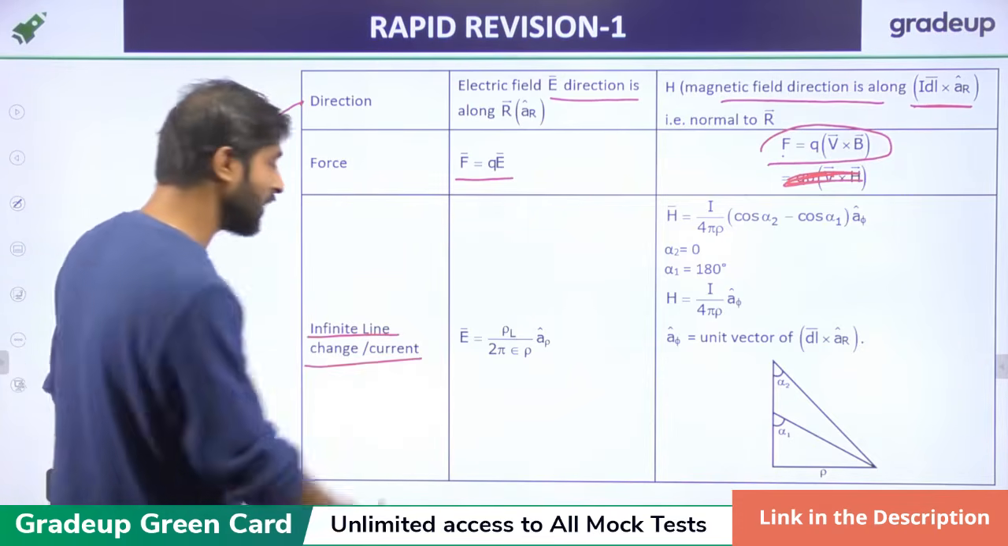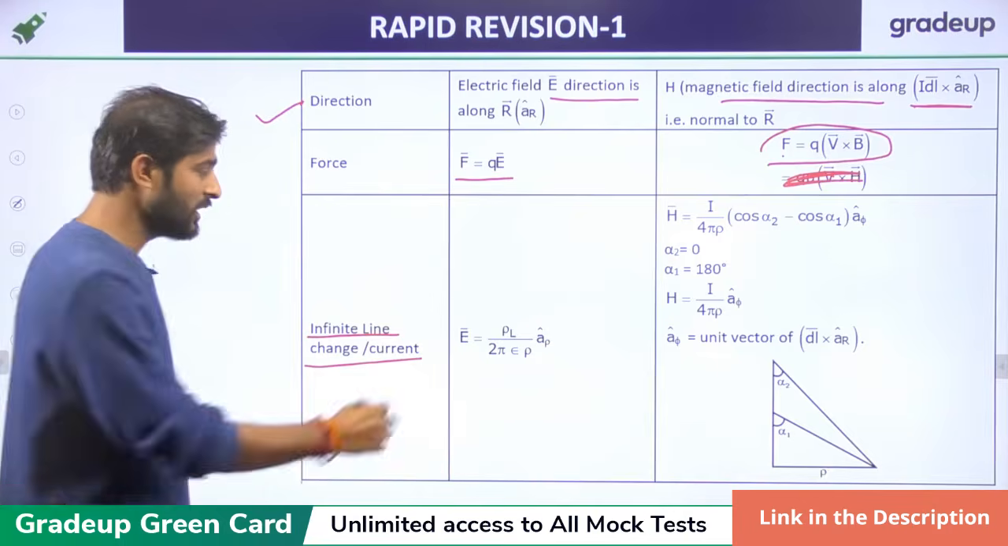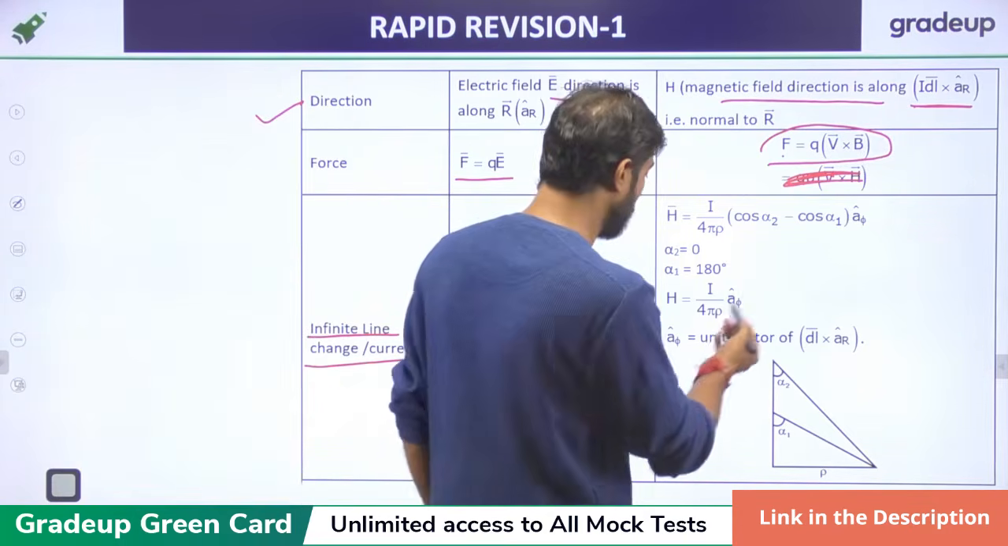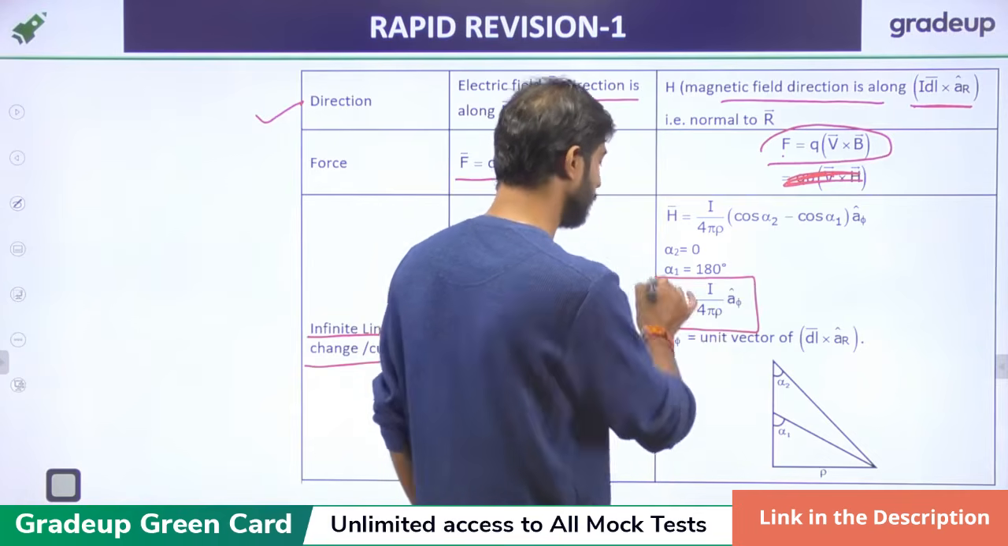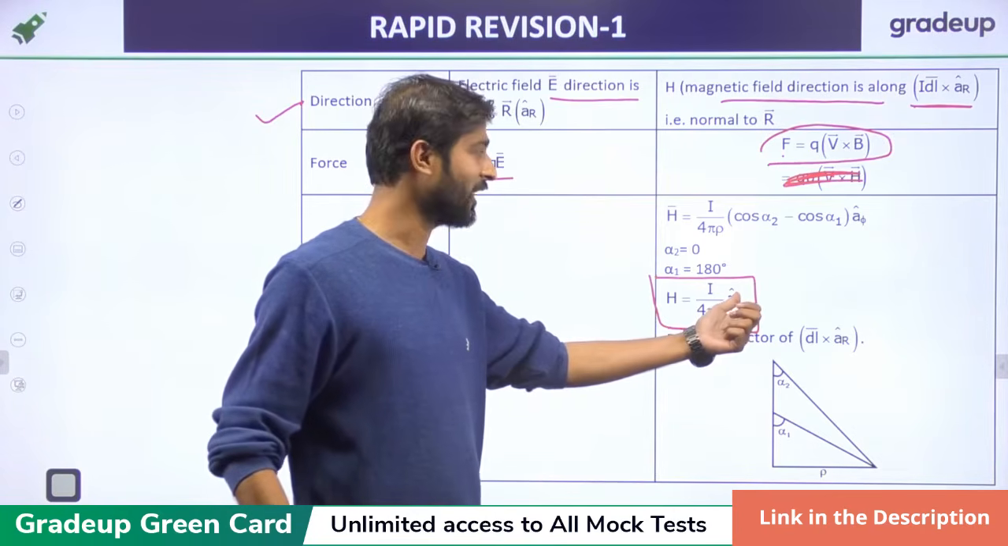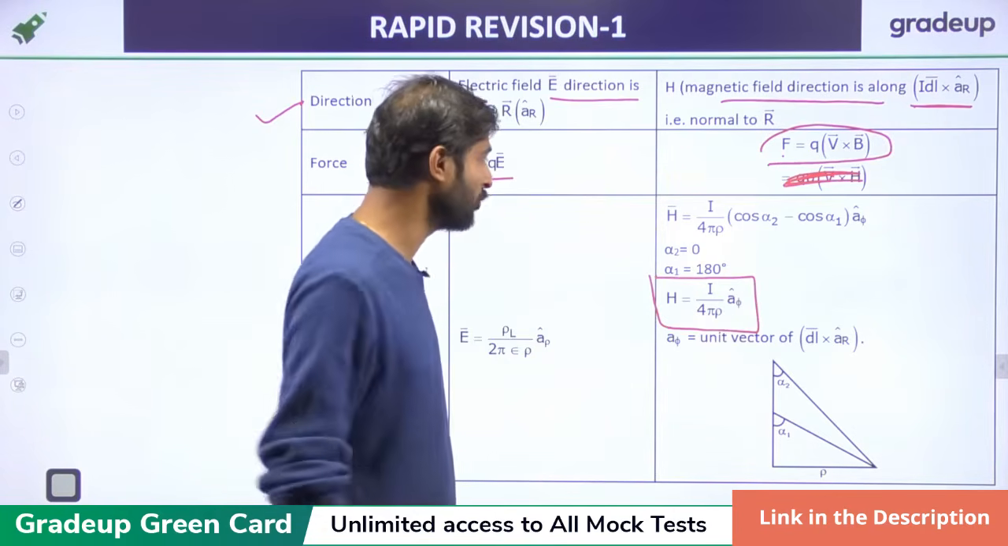When the line is of infinite length, the electric field is rho L upon 2 pi epsilon rho, and for the magnetic field it is I upon 4 pi rho a phi direction. This is basically the formula we have to use.